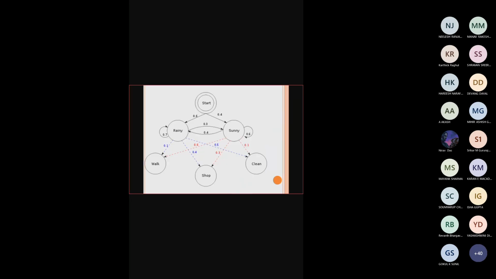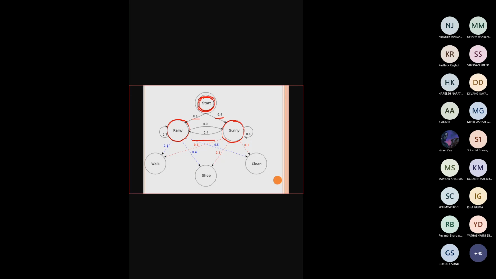So now you have to build the HMM model. How to build this HMM model? Initially, you will go with the starting state. This is going to be like a state transition diagram. You have to start. What are the hidden states that we have? Those states are available in the initial probability. What is the initial probability? Initially 0.4 and 0.6. That is given to you, for rainy and sunny.